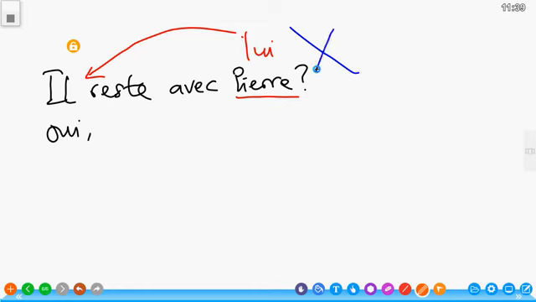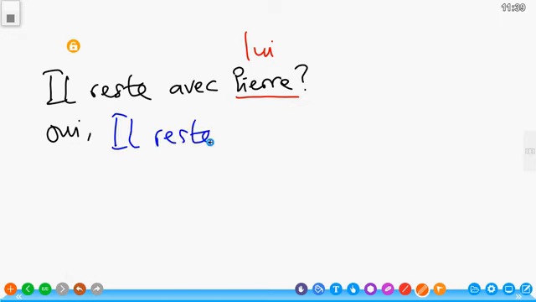No. So you don't bring the lui before the verb. When you replace it, it still takes the same position where it is. So that you can have oui, il reste avec lui. Yes, he stays with him, since it is another position aside from à. So you replace the pronoun, but you still leave it in the same position. Having considered those steps, you replace it, then you do not change the position of the pronoun. It maintains the same position where it is.